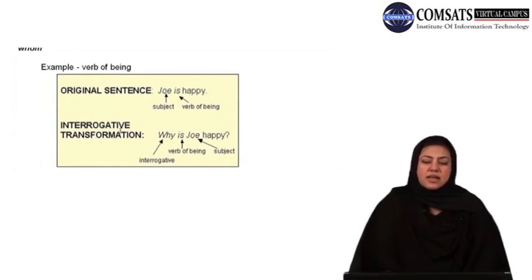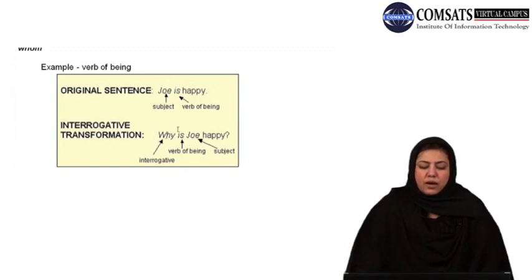Look at the example, I think that would add to your clarity. Joe is happy. Why is Joe happy? Two things are to be done. Why, the interrogative word, is to be used in this case. Why, when, how, etc. These choices are to be made according to the nature of what is being talked about in the sentence. And then the second main thing is that the position of the auxiliary, that is the verb of being, and the subject, that is Joe in this case, is to be changed. So why is Joe happy? Instead of Joe is happy, it becomes is Joe here in this case.